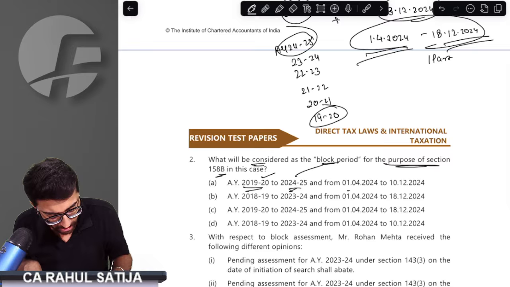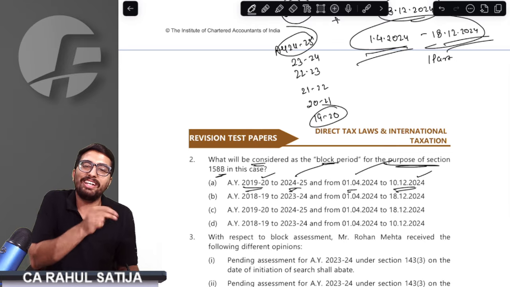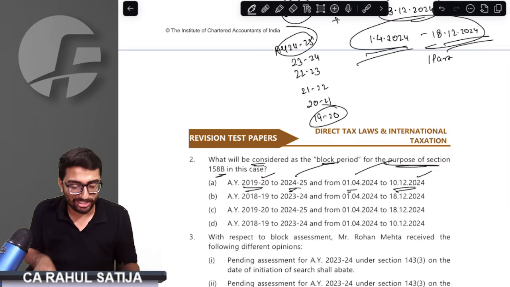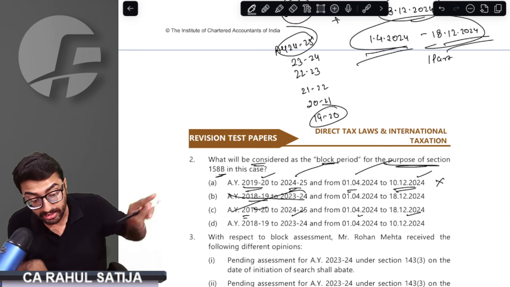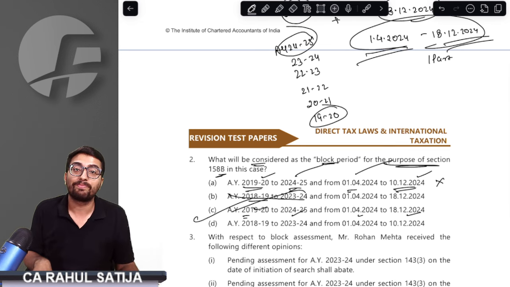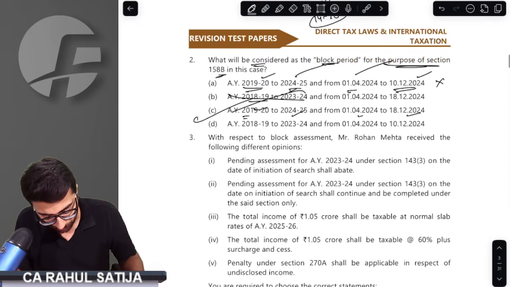24-25 seems correct. 1st April seems correct. Concluded. This question has ended the search on the date of initiation, so this is not the block period. 18-19 is a wrong point. Point C: 19-20 seems correct, 24-25 seems correct, 1st April seems correct, 18 December. Yes, this is the correct block period. It is starting from 1st April of 2018 till 18 December, till the date of conclusion of the search.